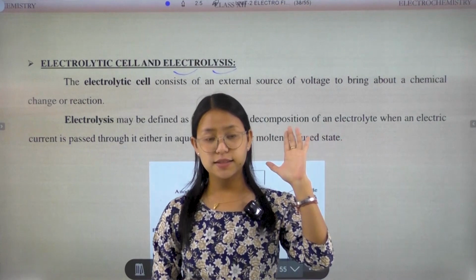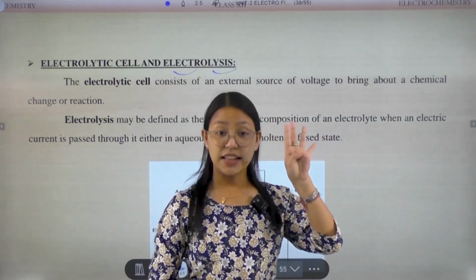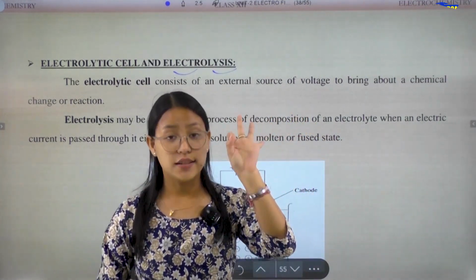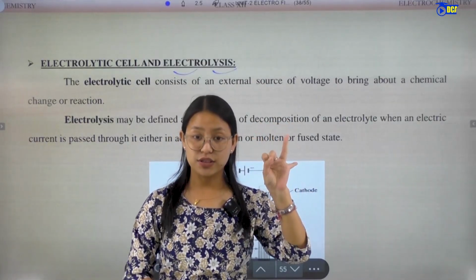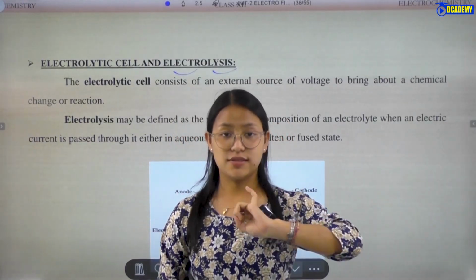The first one is electricity. Next is electrolytes. Third one is electrons. And another one is electrodes.